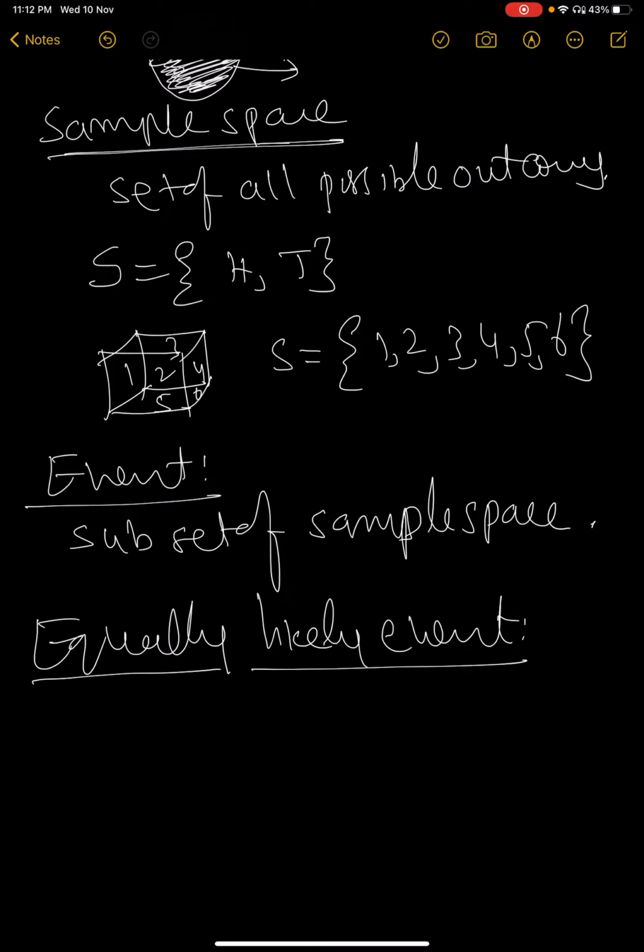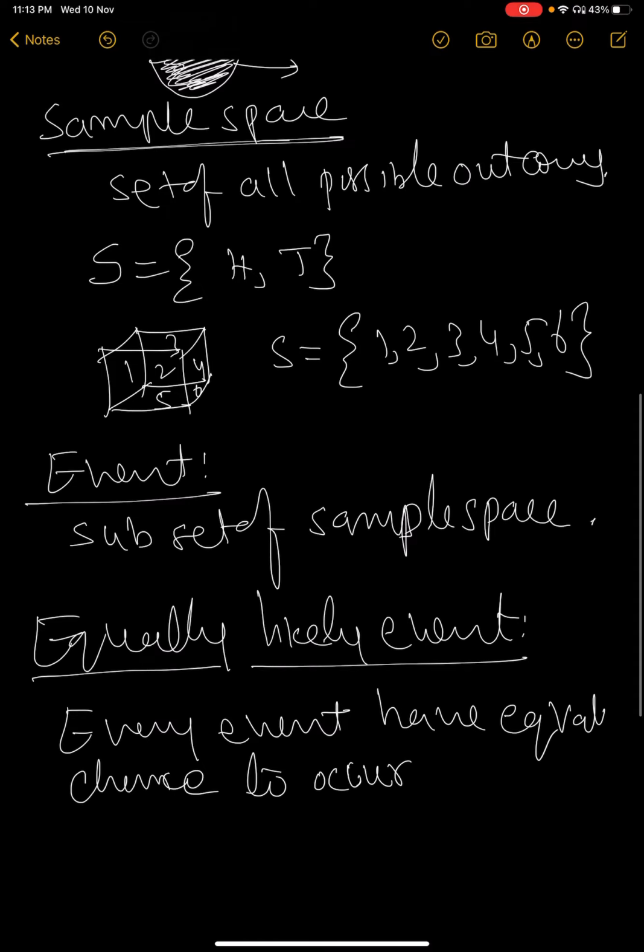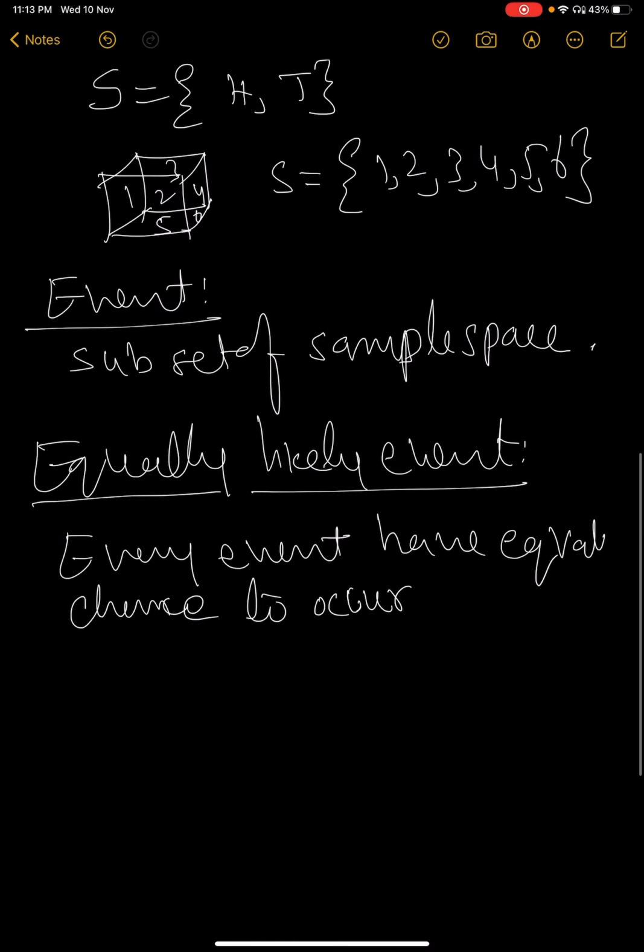That means every event has an equal chance to occur.